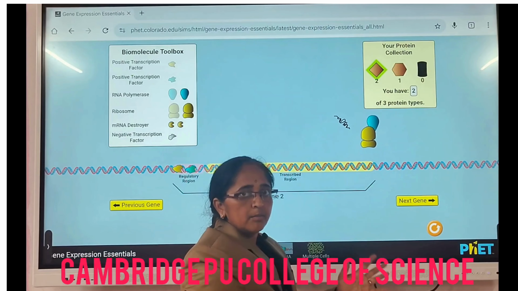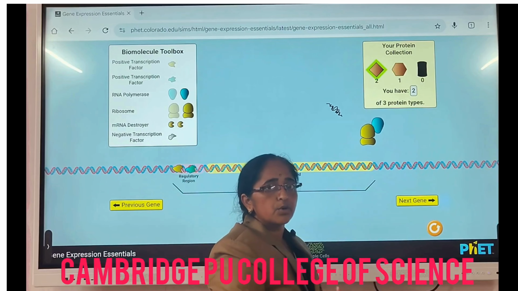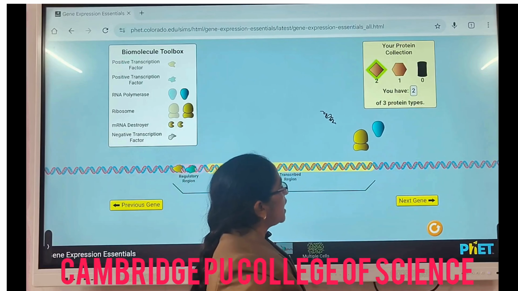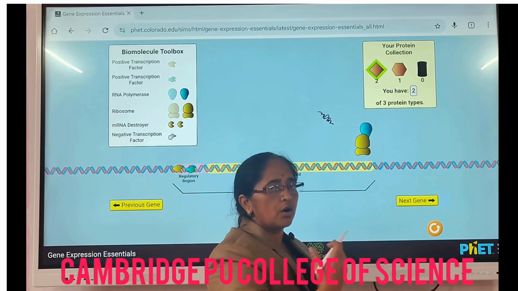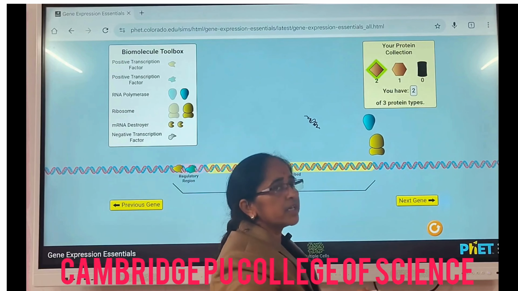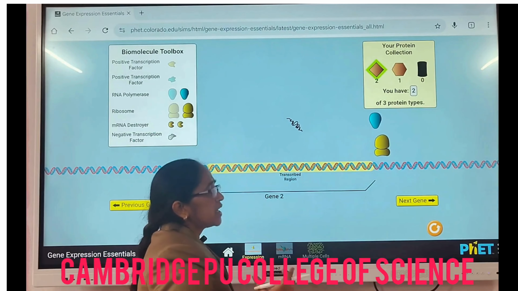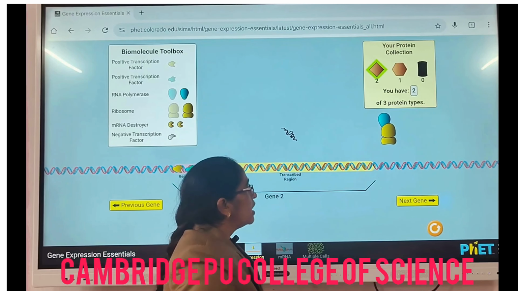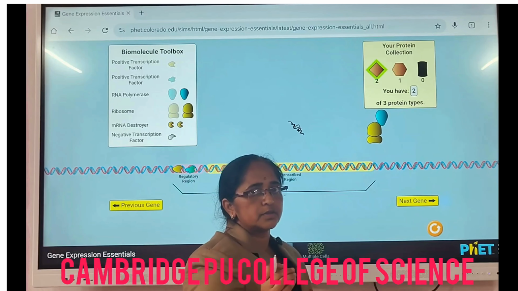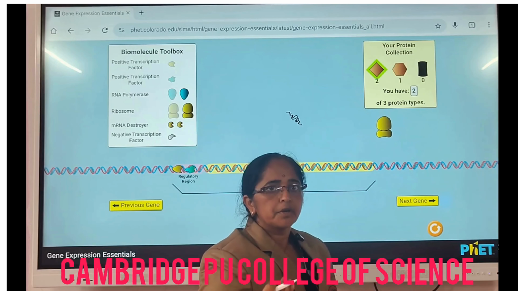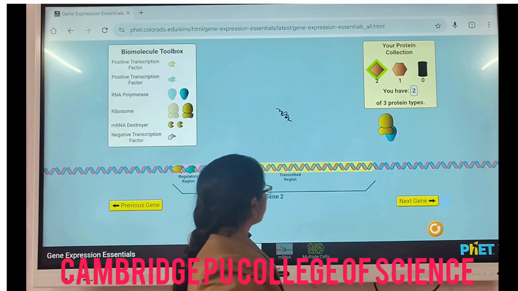Like that, many genes will continuously go on in a commaless fashion, and all the genes are transcribed until we get the termination factor. And for translation, there are genetic codes. Unless they encounter the stop codons, they'll keep continuing the translation process.